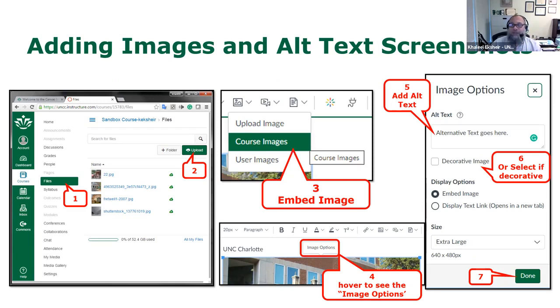Now, that image doesn't have an alt text. To add an alt text or to change it, you will have to hover over the image. You'll see image options, and when you click on it, it will give you a lot of options, one of which is alt text. This is where you add your alternative text. And if it is a decorative image, something that you use just for decor, you should select this option, which is decorative image. And you click done when you are done.